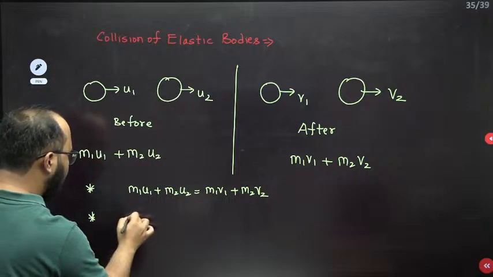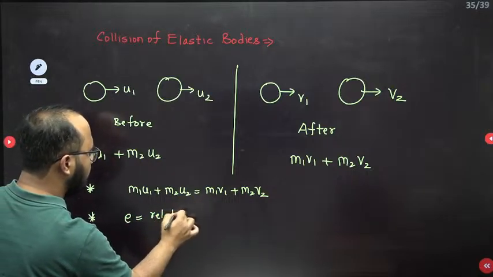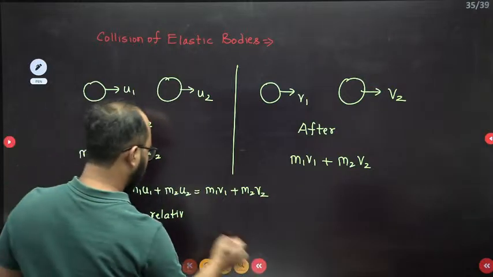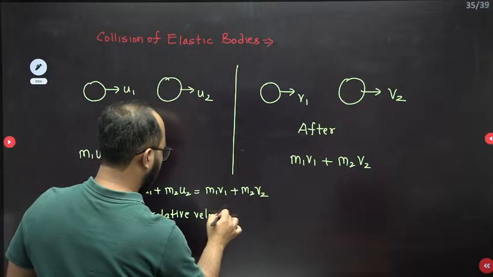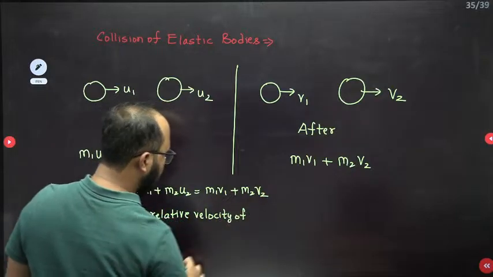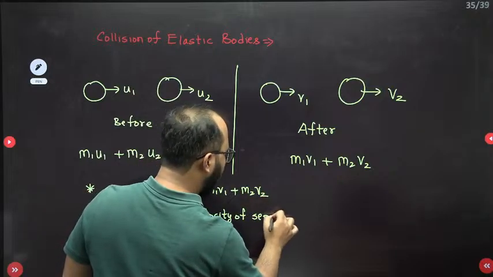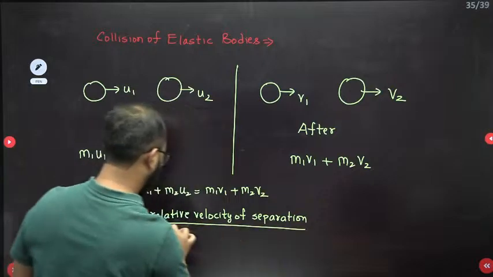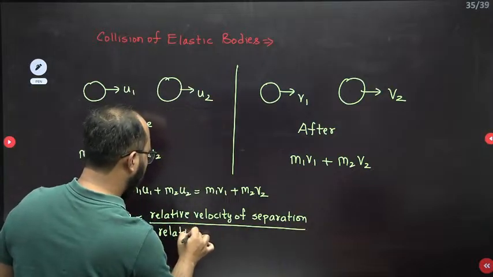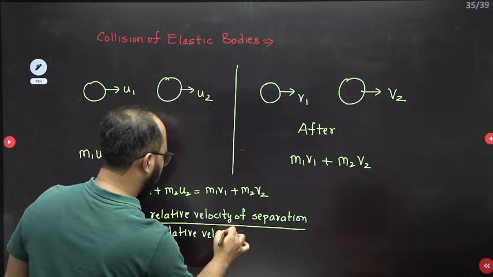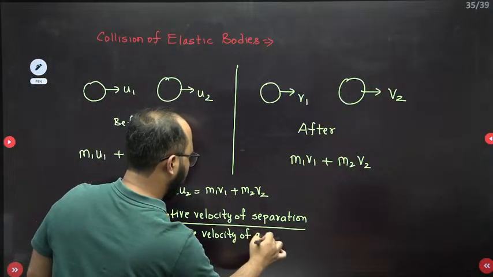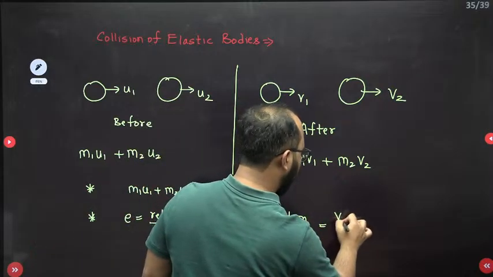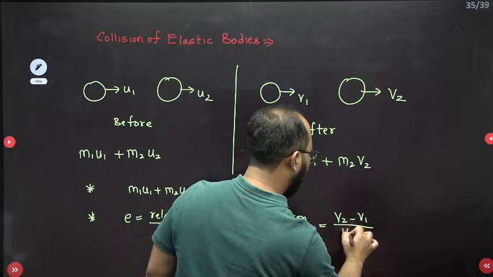Another is the coefficient of restitution, which is the ratio of the relative velocity of separation to the relative velocity of approach. First we have the relative velocity of separation, then in the denominator we have the relative velocity of approach. So in this case we will write v2 minus v1 divided by u1 minus u2.